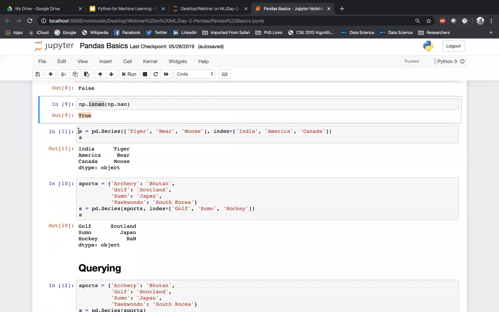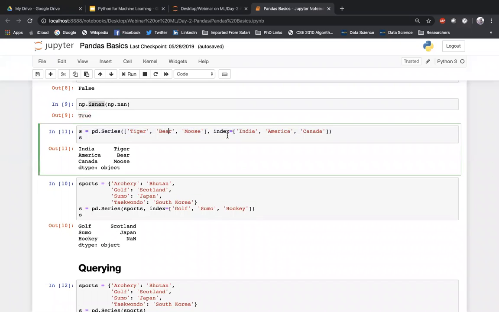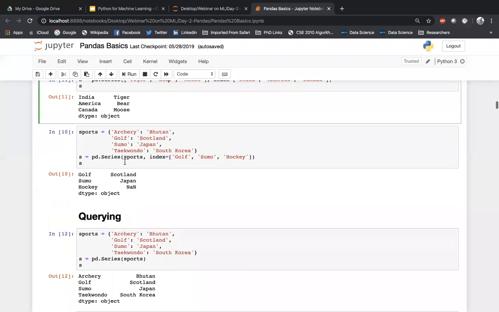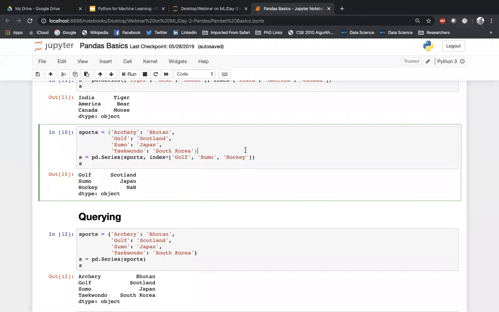Then again we are creating another series here with some index, like the index America and Canada. Now here again I have done the same thing, but this time I have taken a dictionary called sports, and these are the key and value pairs here.